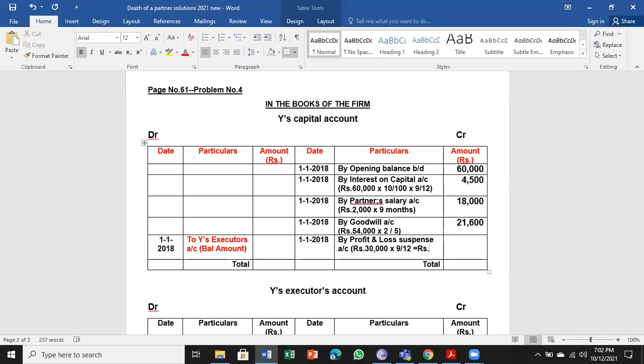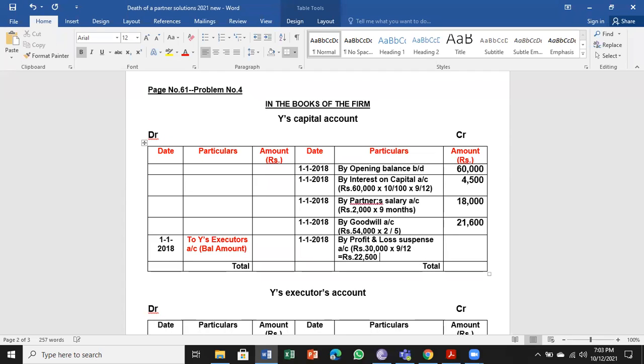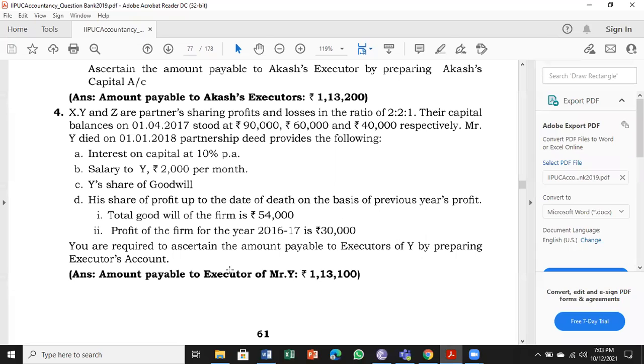Later we have to find, after finding the amount of profit for 9 months. For 9 months, the profit of the business is estimated at 22,500. In that, what is the share of the deceased partner that we have to identify? So 22,500 into 2 divided by 5, so 9,000 is the profit and loss suspense account. This is the last adjustment D; no other adjustment is left.